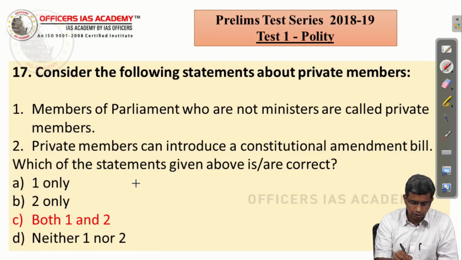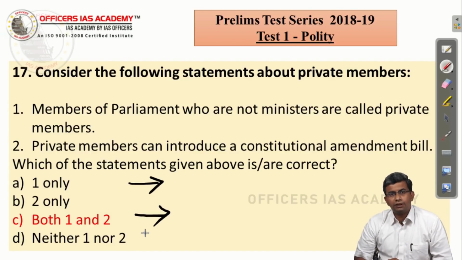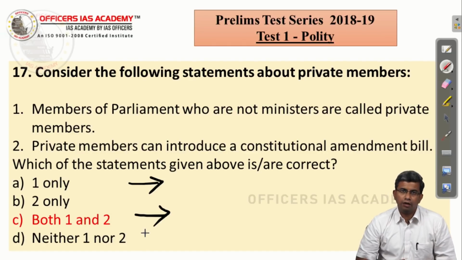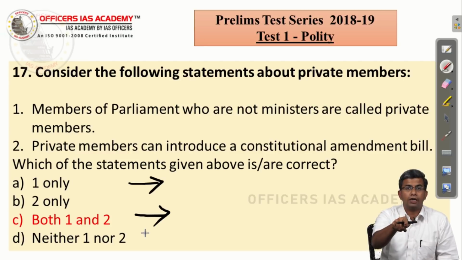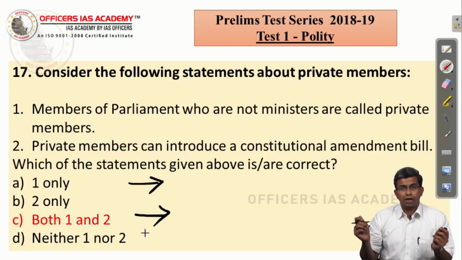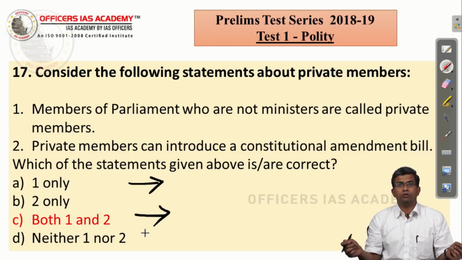So the correct answer is either A or C. Private members can introduce a constitutional amendment bill. There is nothing in the constitution which says that only ministers or government can introduce a constitutional amendment bill. A constitutional amendment bill can be introduced in either house of the parliament.